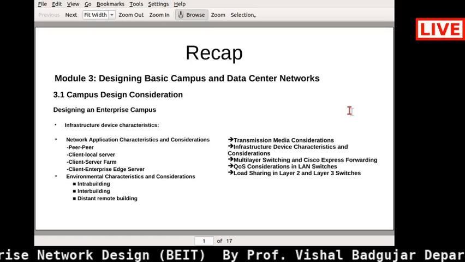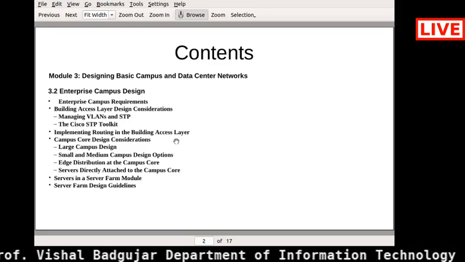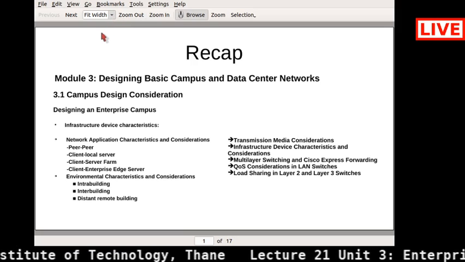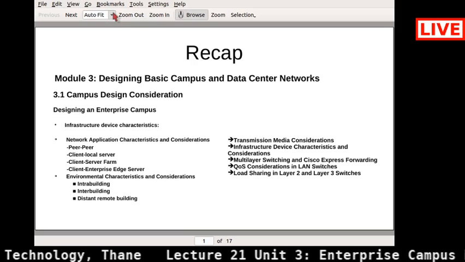So today we will start the topic with the enterprise campus design, right? But before that, we will see what we have covered in our last session. Okay, so we have talked in the last session with respect to this campus design consideration, right?